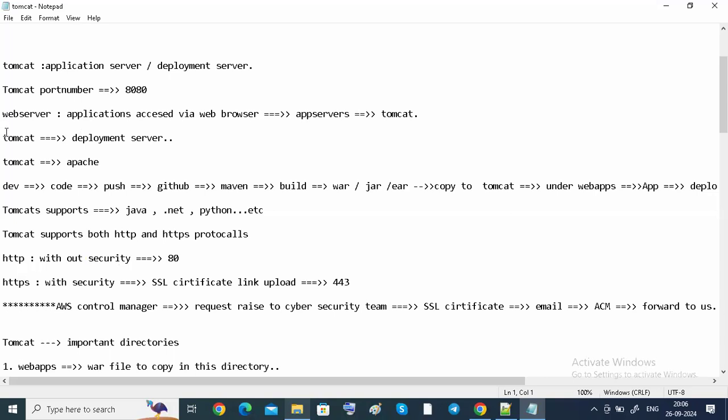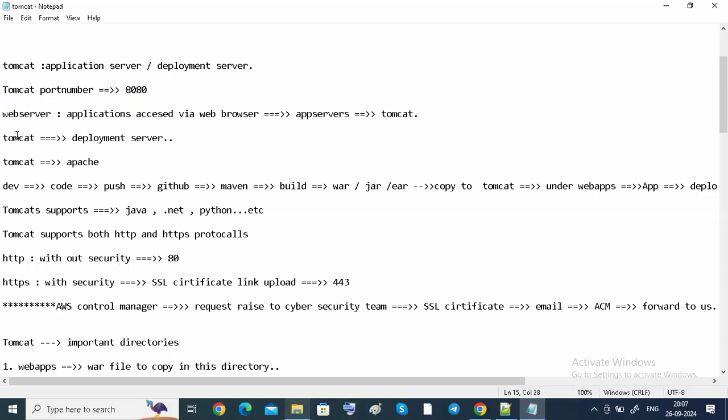Tomcat is an application server or deployment server, or else a web server. Tomcat's default port number is 8080, guys.